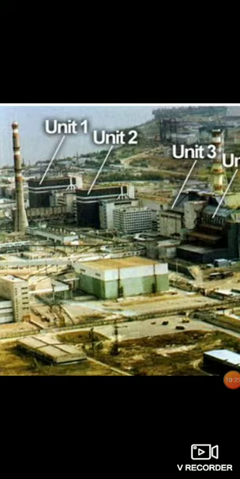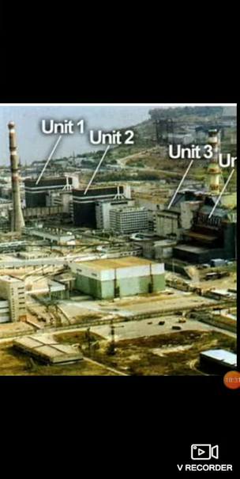And the picture that I started with, this is the actual explosion that took place in Fukushima Daiichi in Japan. When did this accident happen? In 2011 in Japan. So these are the two major nuclear disasters in history. First is the Chernobyl disaster in Ukraine in 1986, and the Fukushima Daiichi disaster in Japan, which happened in 2011. This brings an end to the lesson called pollution. We saw the different types of pollution: land, water, air, noise, and radioactive pollution.